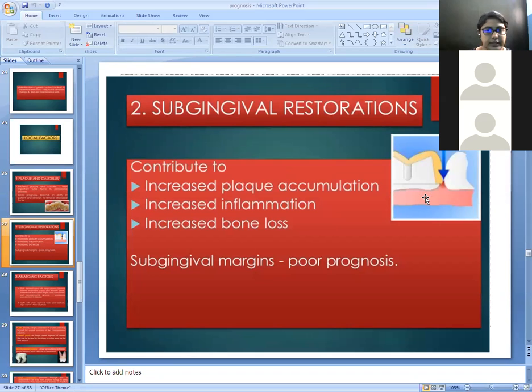Next factor is the subgingival restorations. Generally, there are three types of restoration: subgingival, equigingival, and supragingival. So, what happens if the restorations are subgingival? Then it increases the accumulation of plaque, which results in increased inflammation and increased bone loss. So, if the restoration has subgingival margins, then the prognosis will be poor.